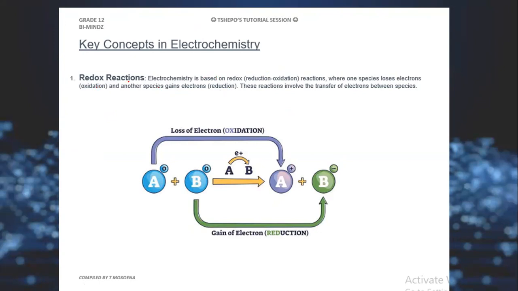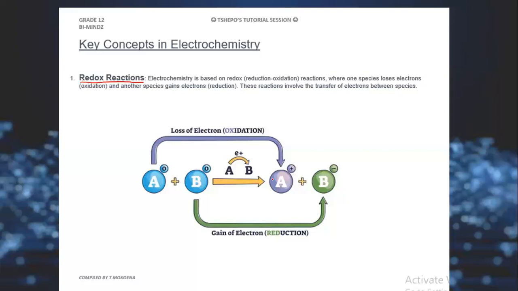Now we have what you call the redox reactions. Redox reactions, this type of reactions, we have dealt with them in grade 11. When you talk about the redox reactions, we are talking about the reduction oxidation reactions. Now, these type of reactions, we say they are electrochemistry based. Now what is these types of reactions? It's whereby one species loses electrons and another species gains the electrons.